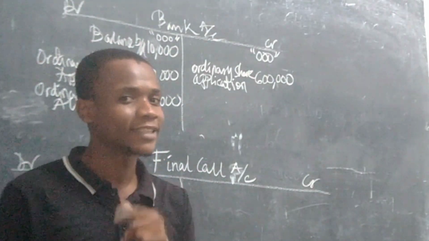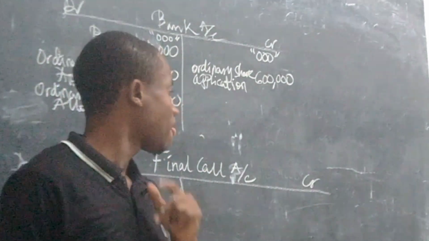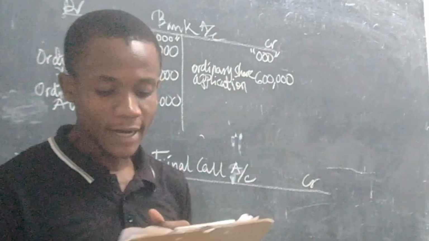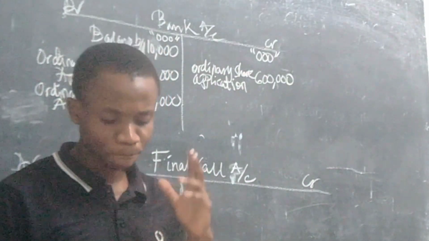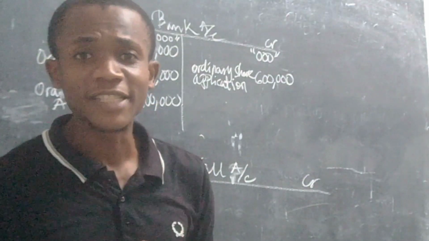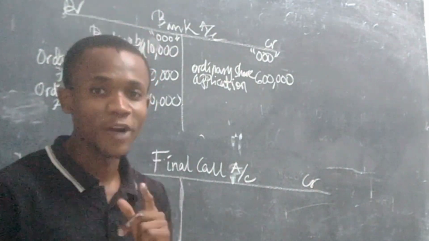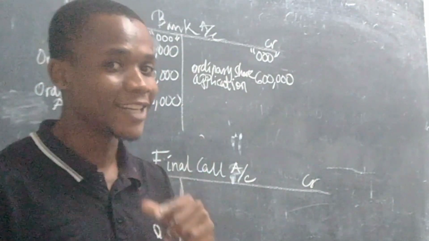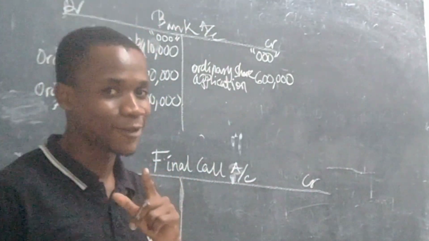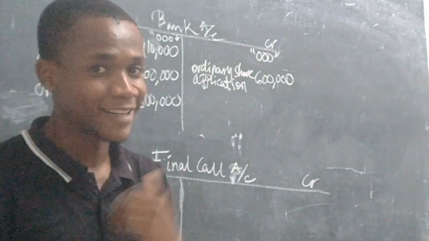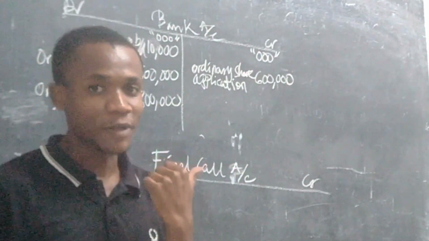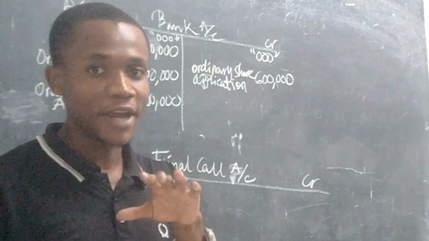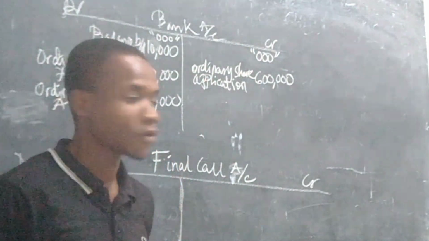How do we record that? First of all, we're going to say that there were 8 million shares whose holders failed to pay. We're going to take that in the account called call in arrears. I already explained what call in arrears is, right? If you didn't understand, go back in this video and you will get my point on what call in arrears is.